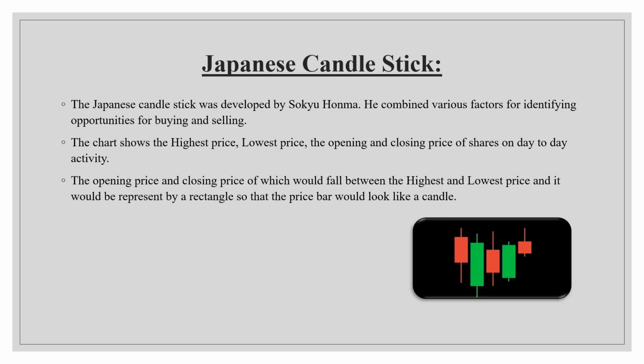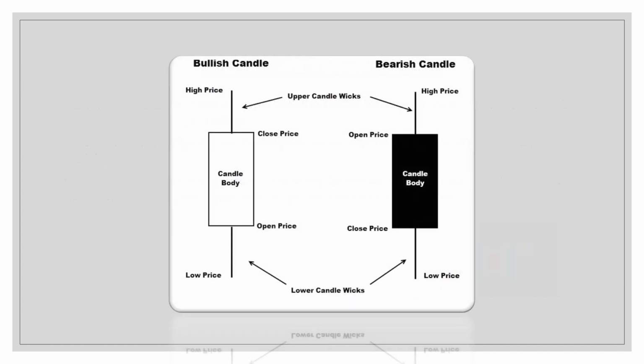That means whether you are having high profits or high loss, or whether the opening price is high or the closing price is high. In this way you are going to predict the things. So you can see what happens in case of a bullish candle. See here, the opening price will be very low and the closing price is very high. That means you are having a bullish market, where the prices are very high.